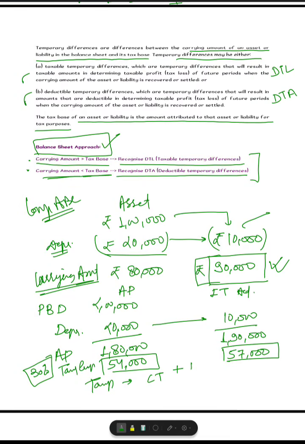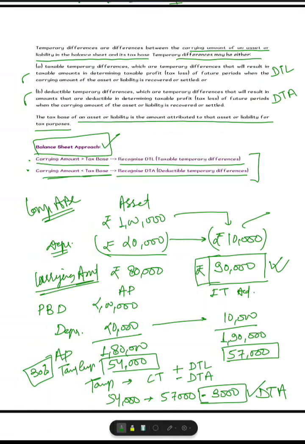If it is plus, then deferred tax liability. If it is minus, it is deferred tax asset. So in this case, 54,000 minus 57,000 is minus 3,000. Means you have a deferred tax asset already created in your books of account.